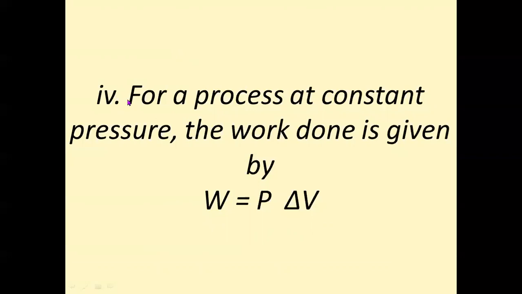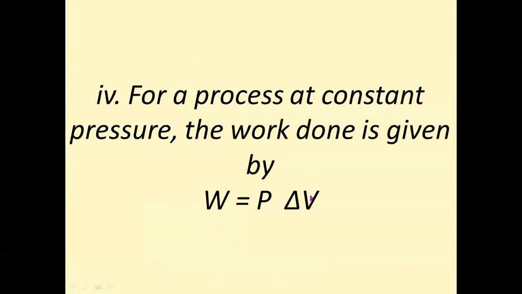And the fourth one is for a process at constant pressure, the work done is given by P delta V. This I explained just now. When the gaseous system is taken and the gas is allowed to expand, V2 is the volume of gas in the final state, and V1 is the volume of gas in the initial state.